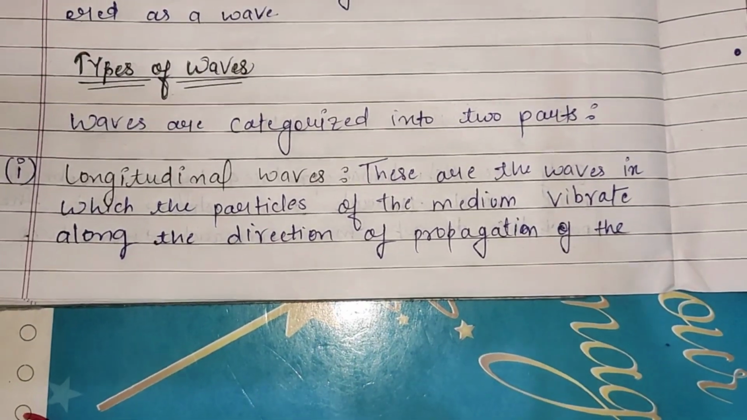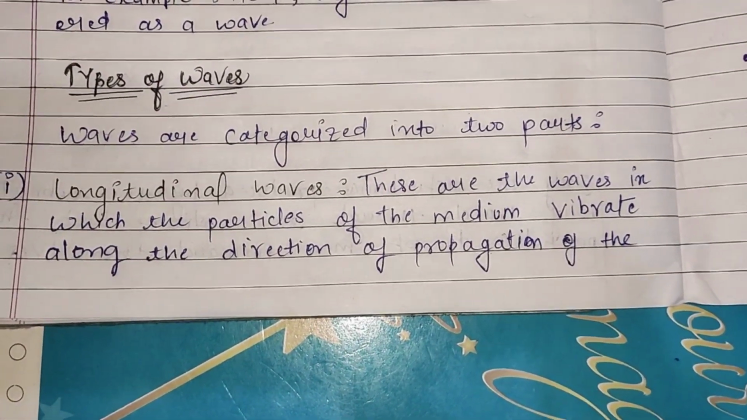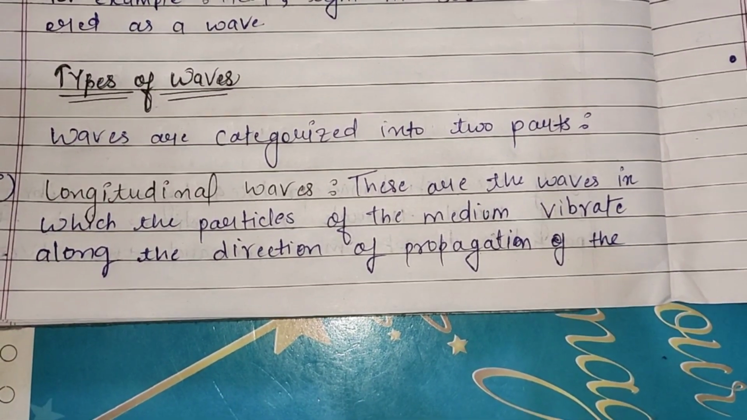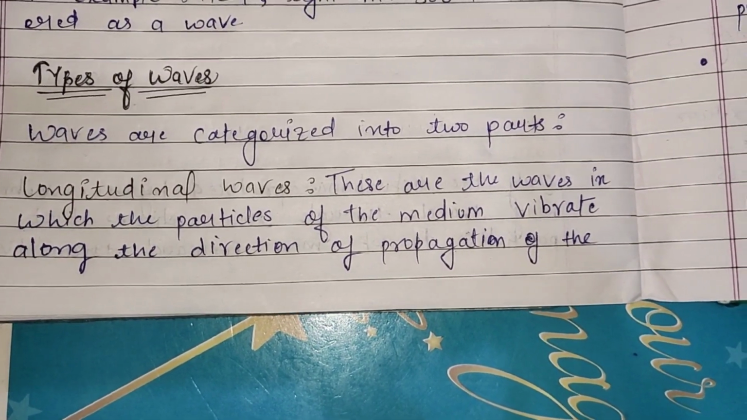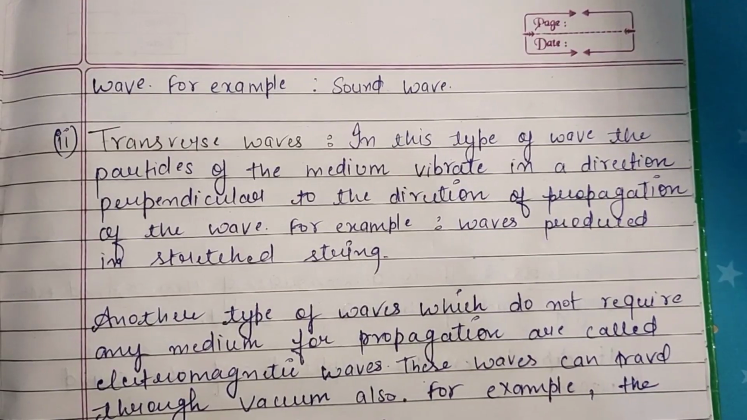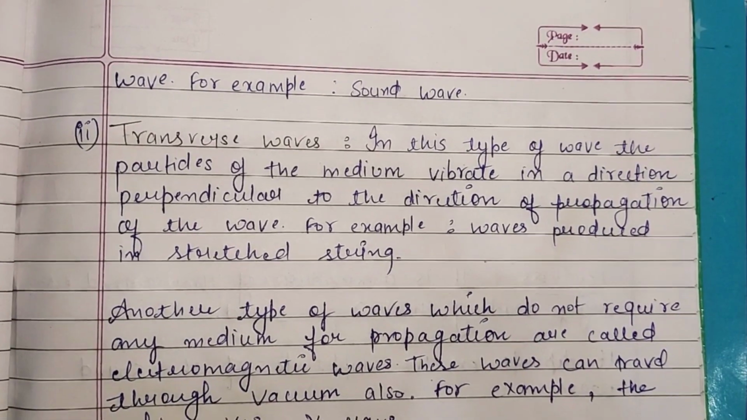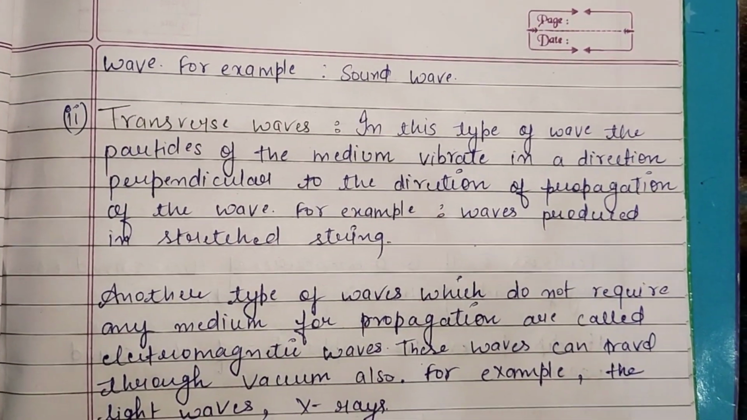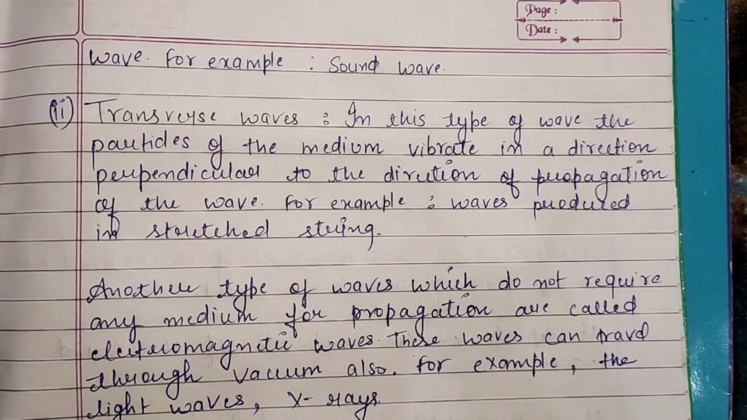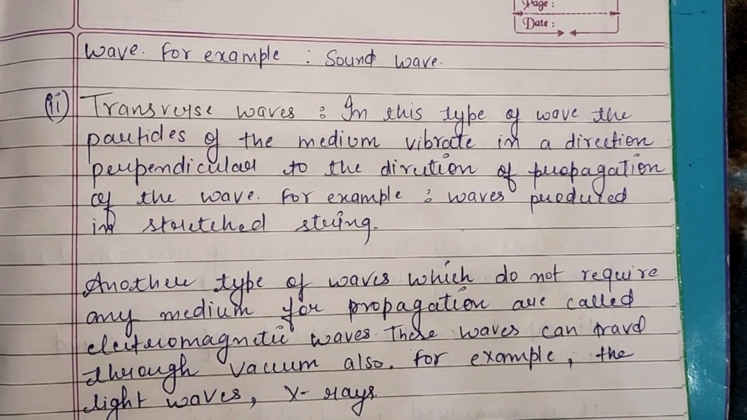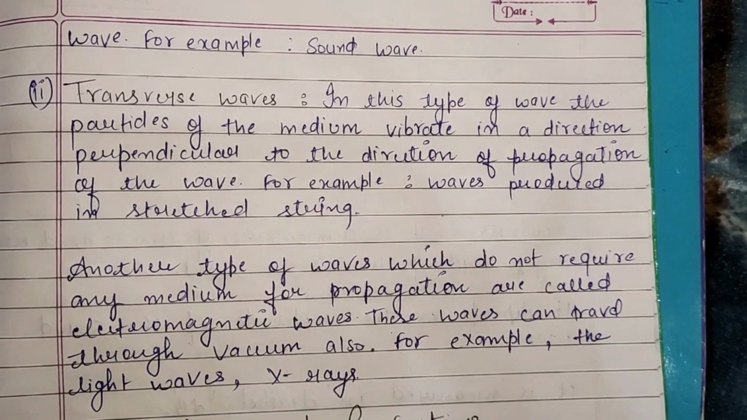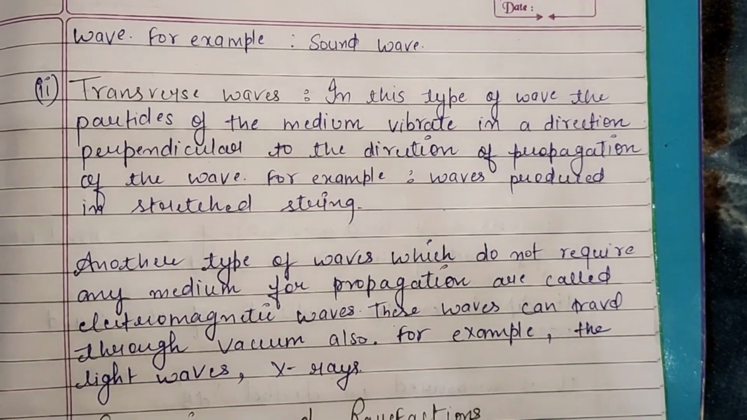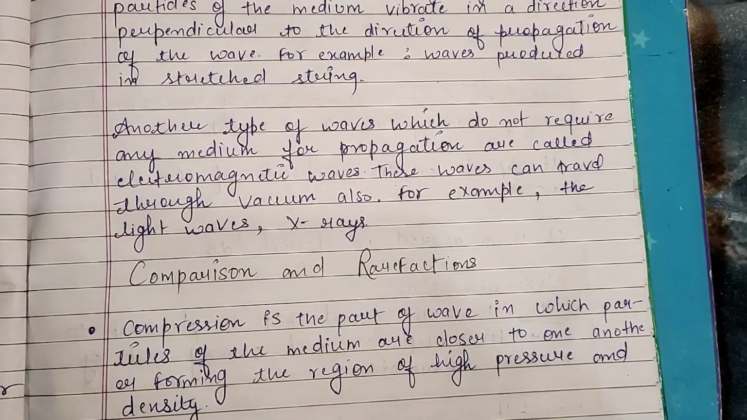Here we will discuss the longitudinal waves. These are the waves in which the particles of the medium vibrate along the direction of propagation of the wave. For example, sound. Next we have transverse wave. In this type of wave, the particles of the medium vibrate in a direction perpendicular to the direction of propagation of the wave. For example, waves produced in a stretched string.